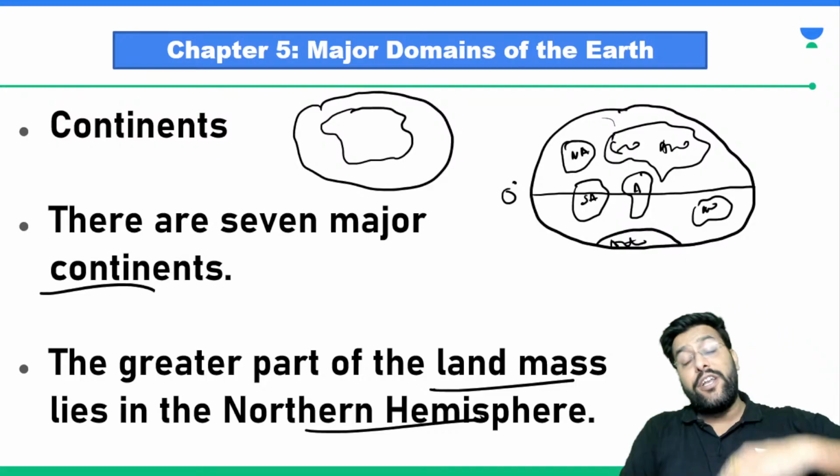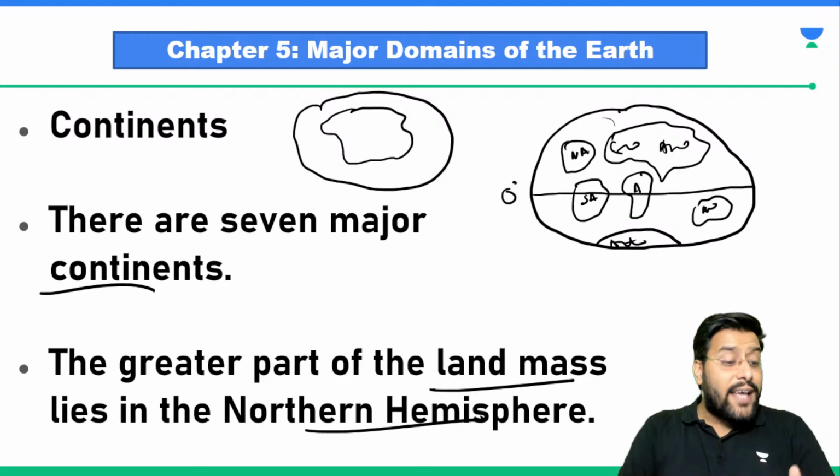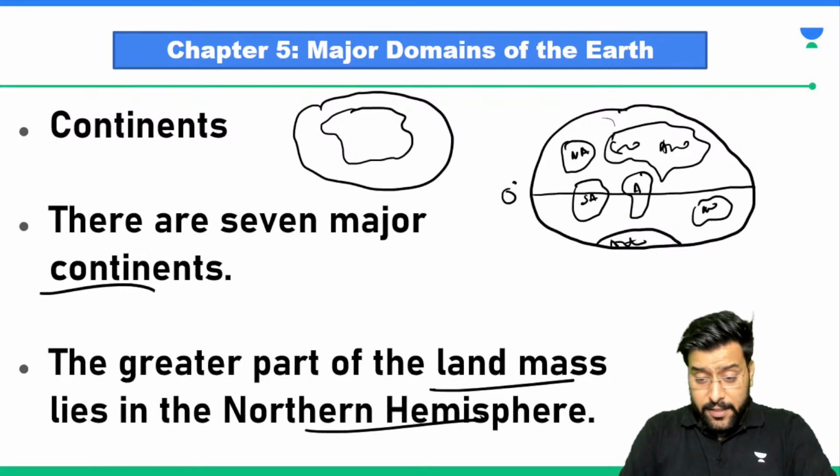But since the majority of landmass and population is situated in the northern hemisphere, we name these important things as per the convenience for higher population. Are we following it?